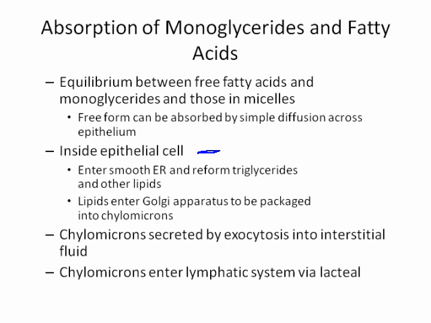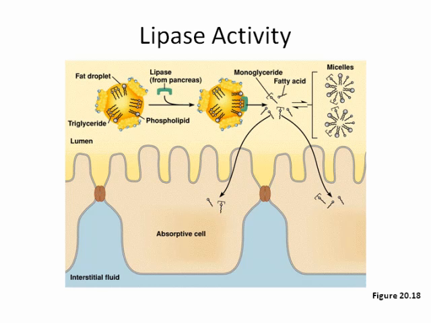Inside the epithelial cell, they're going to enter the smooth endoplasmic reticulum and reform into triglycerides and other lipids. Those lipids then will enter the Golgi apparatus and be packaged into chylomicrons. So let's jump ahead in this picture here. Actually, it's a couple more pictures.